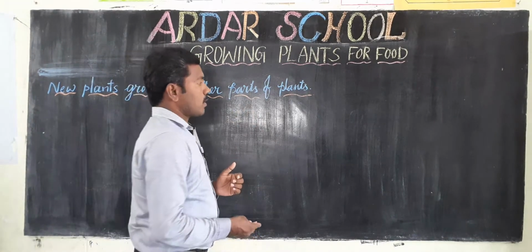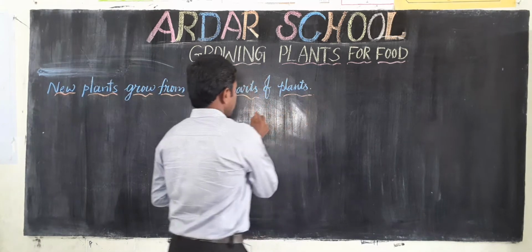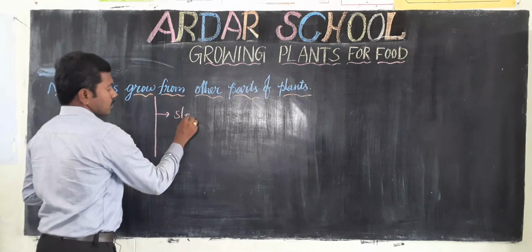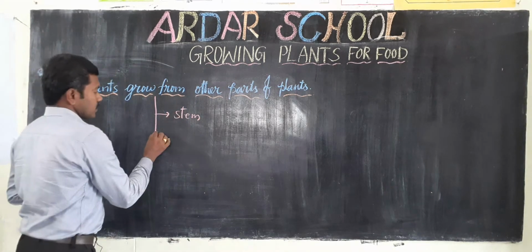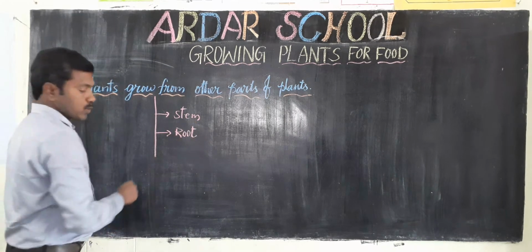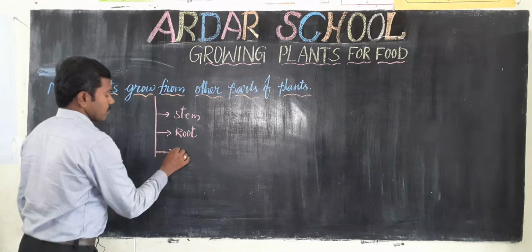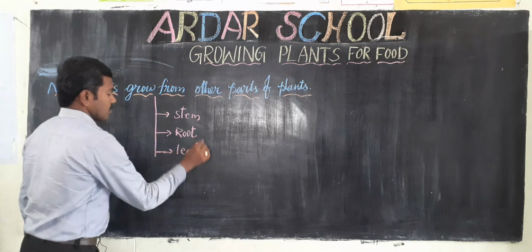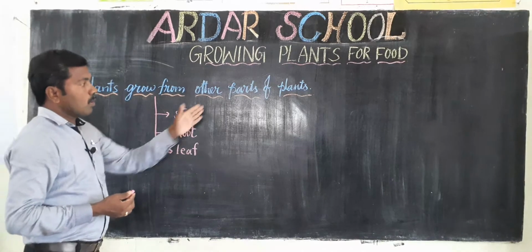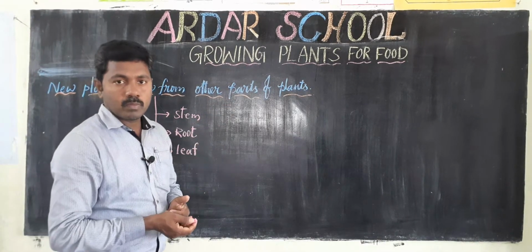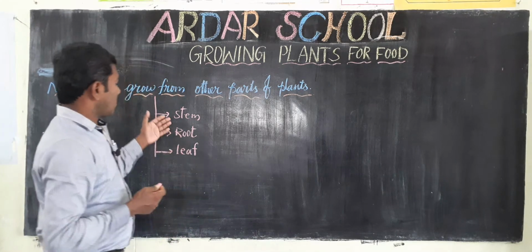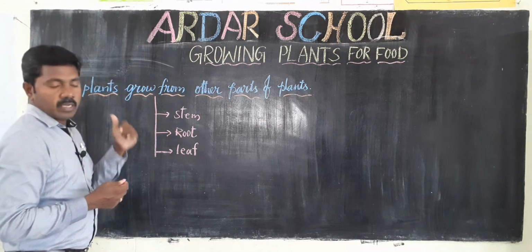So what are the parts? First one, stem. Next, root. Next one, leaf. These parts are called the vegetative parts. From these parts also plants develop and produce their young ones. So now we discuss these three parts.